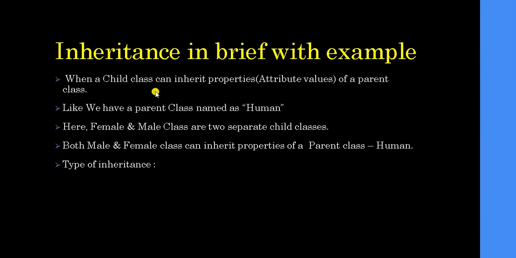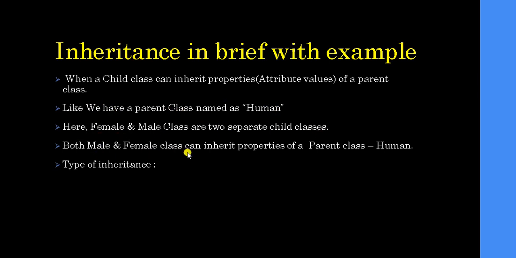When a child class can inherit properties of a parent class, then it is called inheritance. Like we have a parent class named human, where female and male are 2 separate child classes.